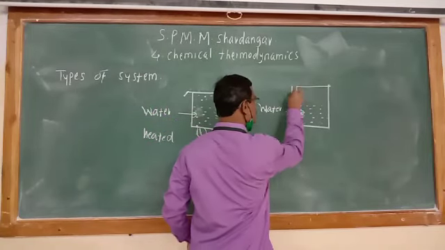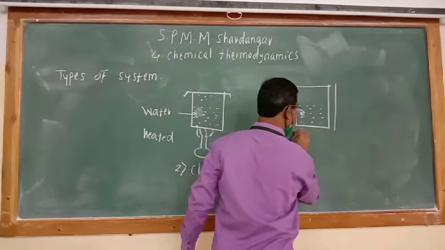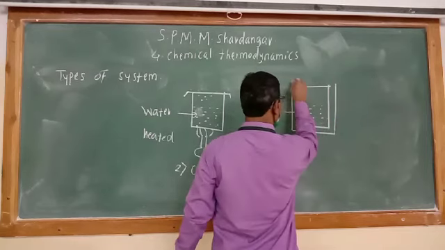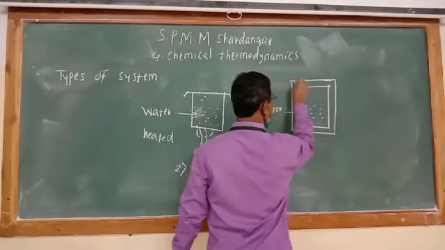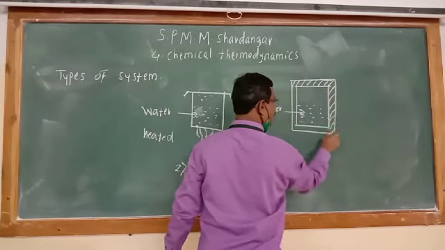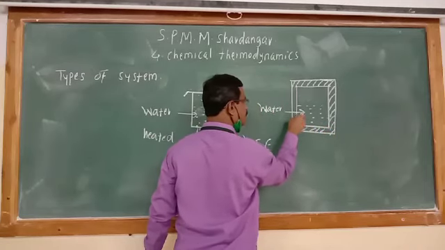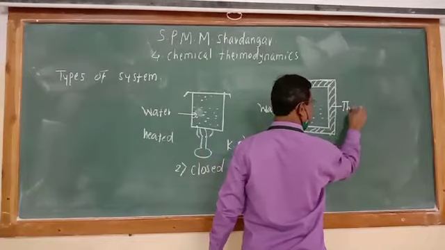So suppose this is the thermal insulator. So this system is closed from all sides. This is the thermal insulator, and using a thermal insulator the system is covered from all sides.